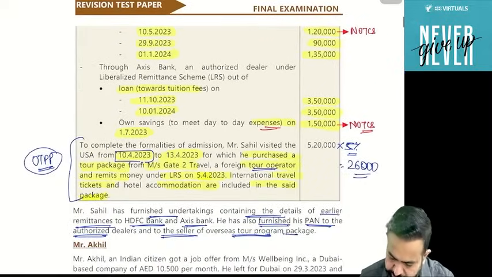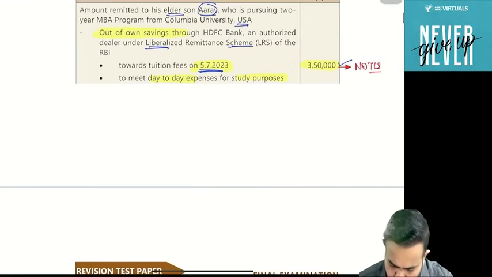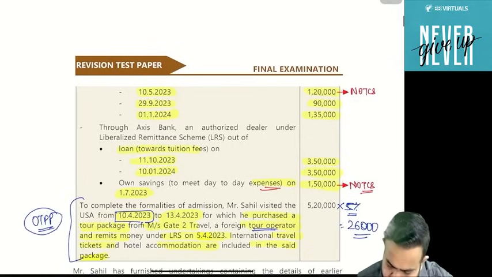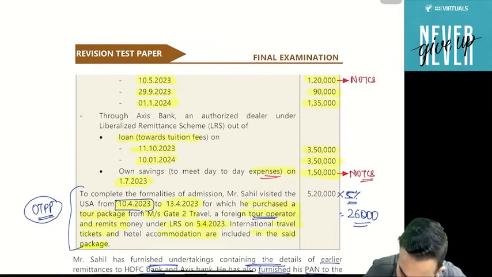Now, next to 5th July, the next amount is on 29 September, when he is sending 90,000. Out of 90,000, on 80,000 TCS is not applicable. For 80,000 there is no TCS.